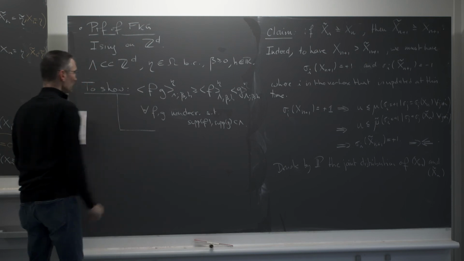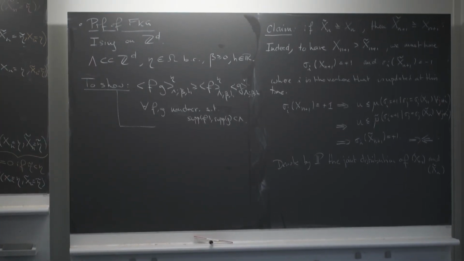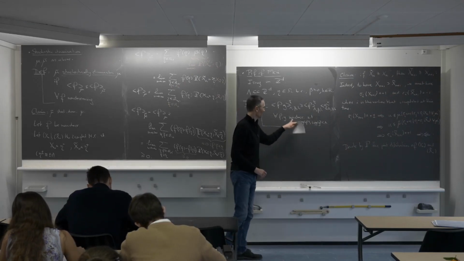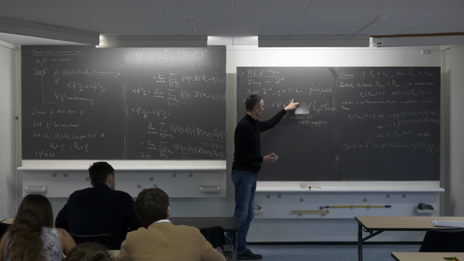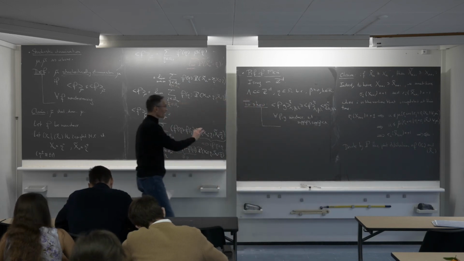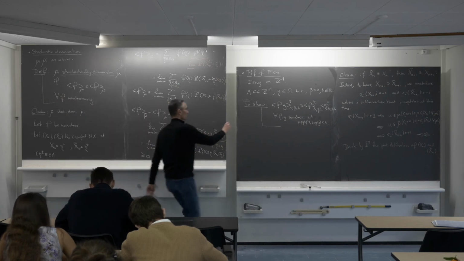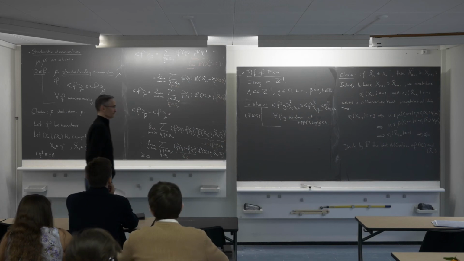It's enough to do this, because outside it's fixed to the boundary condition, so you can see the restriction of the function, given that the configuration is frozen outside the box lambda, as a function which is defined inside lambda. So there is no loss of generality in doing that, so that's what we want to prove. So that's FKG. We want to prove that.